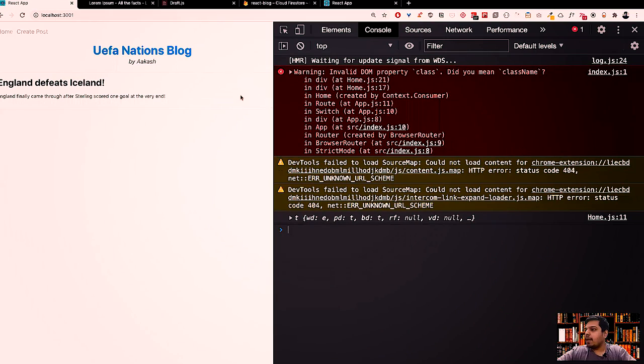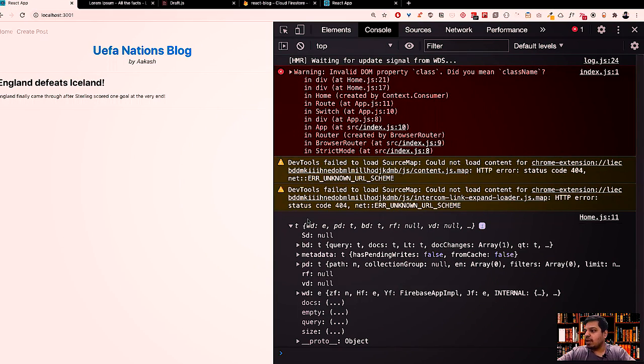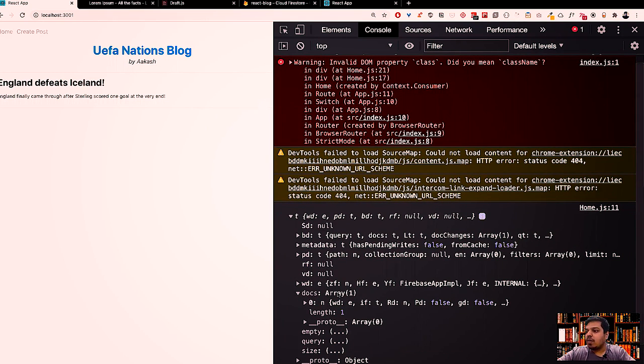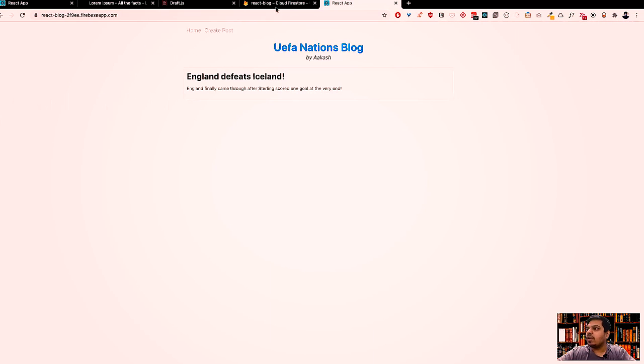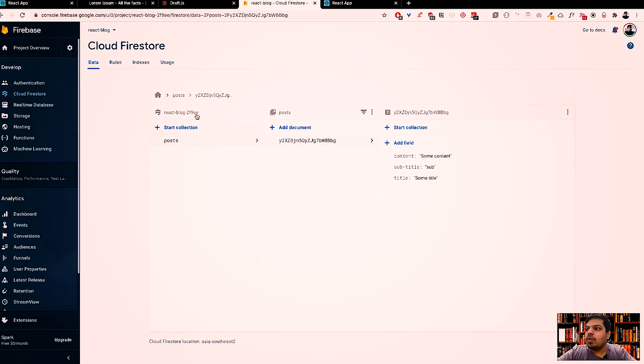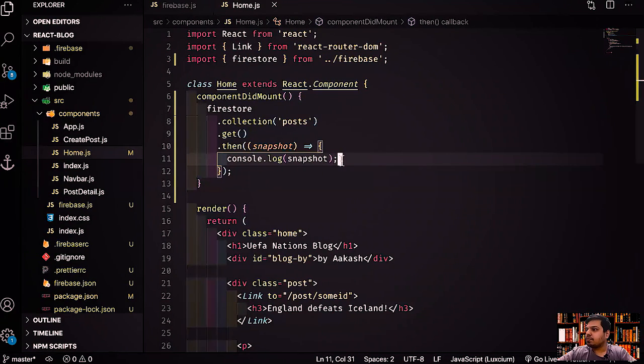Now let's come back here, and here you can see this is a snapshot, right? And here you can see this is a docs property over here, right? This basically contains our array, which is only one doc, right? So as you saw over here in Firestore, I told you that we have a collection, and inside this we have a document, right? Using this docs, I'll get an array of documents. Currently, it contains only one document, which is this one, right? So let's get that.